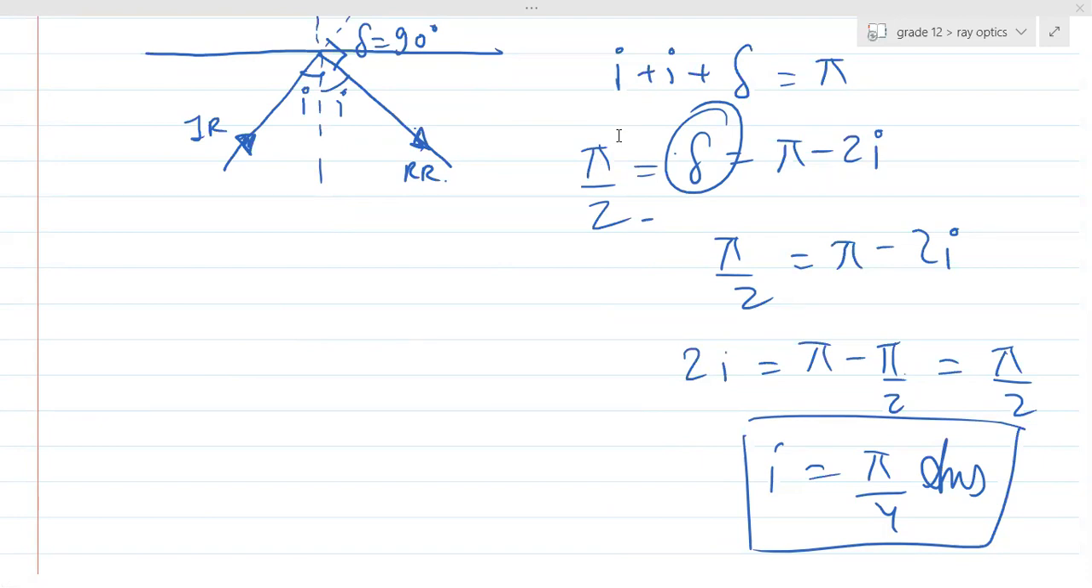Is it clear, guys? Yes, sir. Once you're done writing, then we'll give you the next.